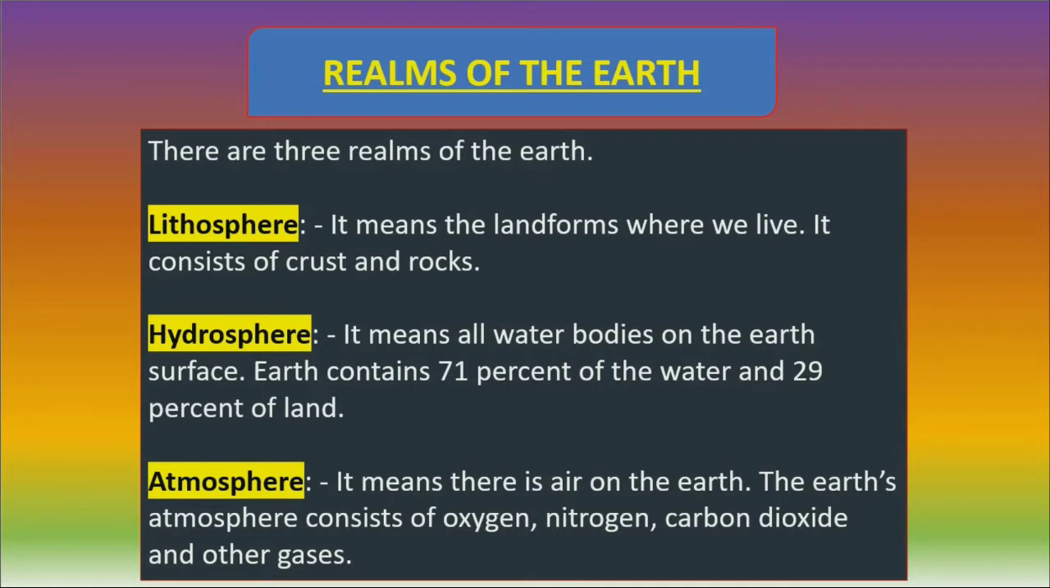Atmosphere is another layer. It means there is air on Earth. The Earth's atmosphere consists of oxygen, nitrogen, carbon dioxide, and other gases. So these 3 layers make possible the existence of life. In general, it is called biosphere.